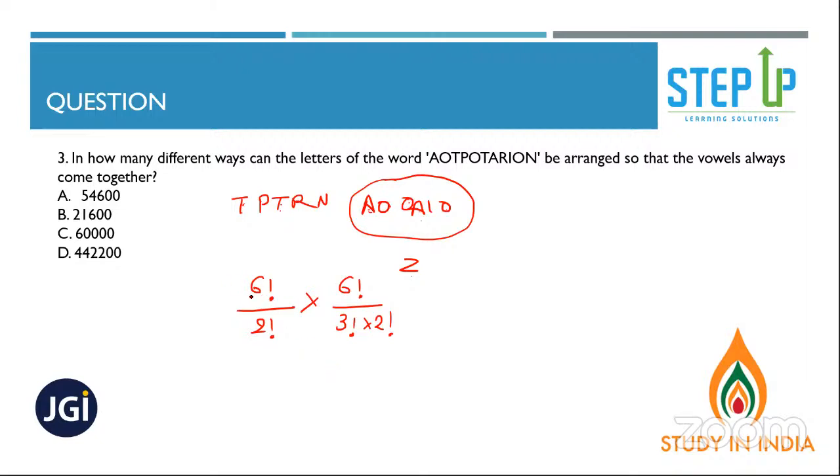Okay. This is one more way I can tell you how to calculate it. 6 factorial, 5 factorial. T, P, T, R, N: 1, 2, 3, 4, 5. And we will consider this as one unit, right? All vowels will be considered as one letter. So that's why it will be 1. So 6 factorial you will get. Okay.